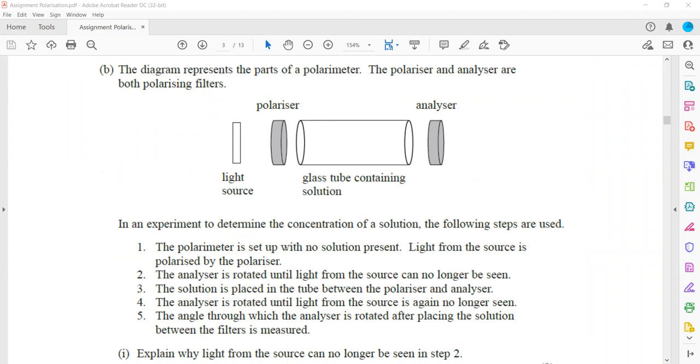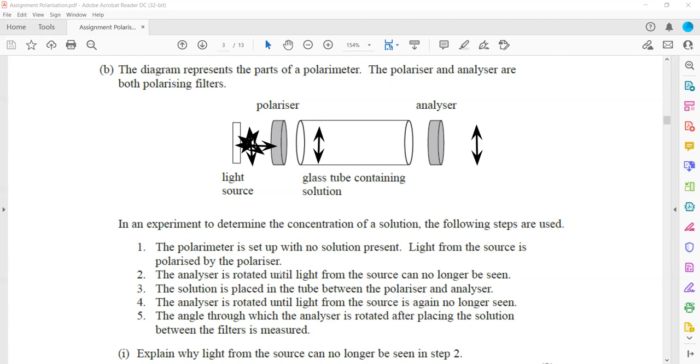The polarimeter is set up with no solution. So in the beginning, there is no solution present. The light from the source is polarized by the polarizer. For example, the source is emitting unpolarized light, which has multiple components, but when it passes through the polarizer, it is, for example, horizontally or vertically polarized. And because nothing is placed here, when the analyzer and polarizer have the same axis, same plane, the light will be able to pass through.